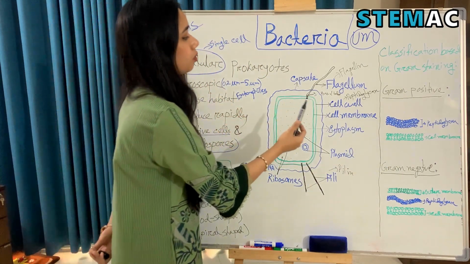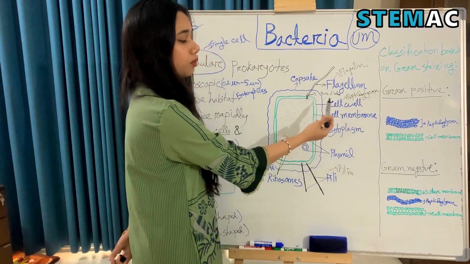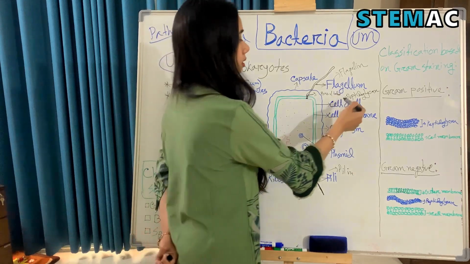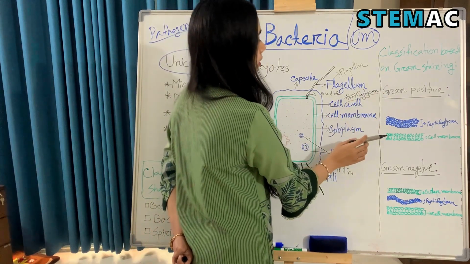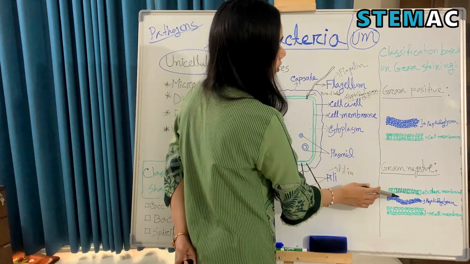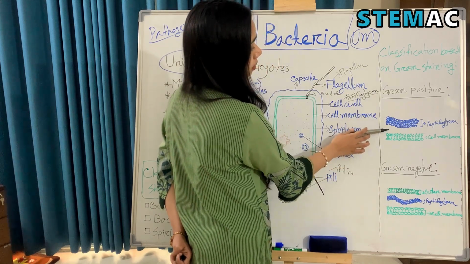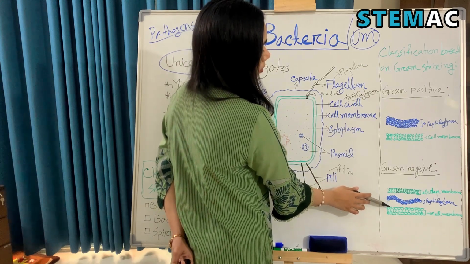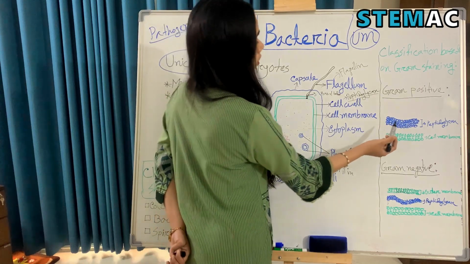Now earlier we learned that most bacteria have a cell wall composed of peptidoglycan, right? Here's peptidoglycan. In gram positive bacteria, the peptidoglycan layer is thick compared to the peptidoglycan layer of gram negative bacteria. Here we can see that the peptidoglycan is comparatively thicker than in gram negative bacteria.